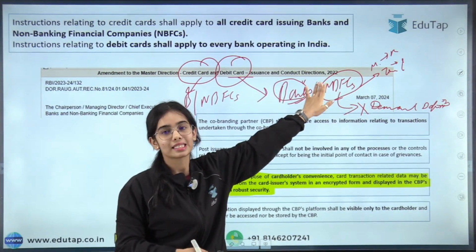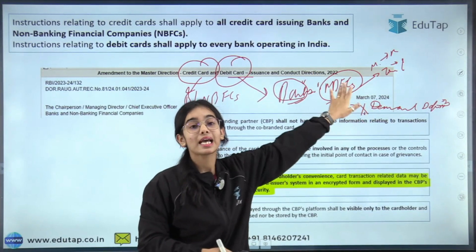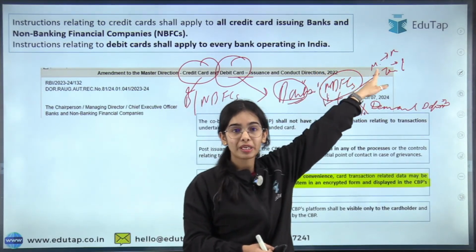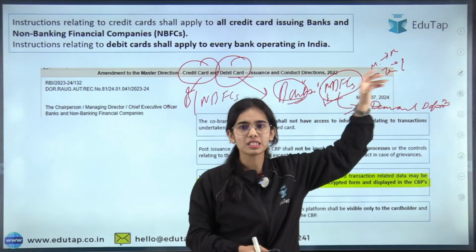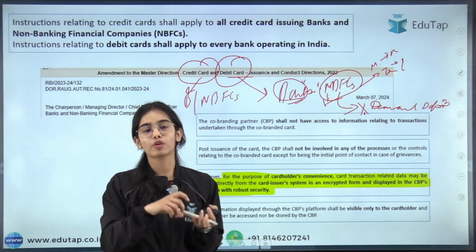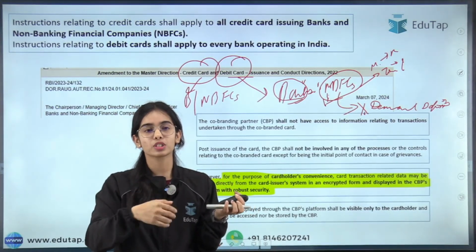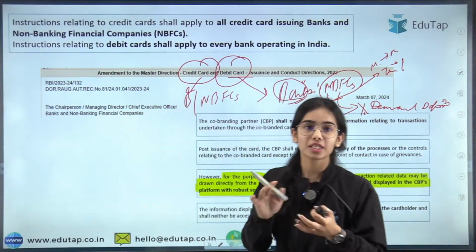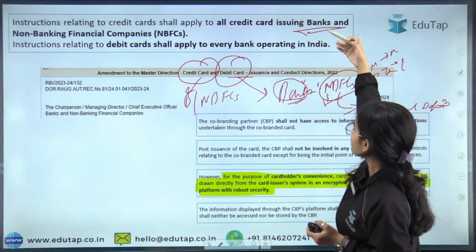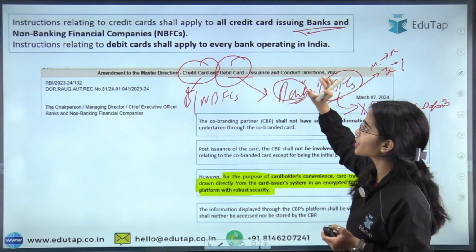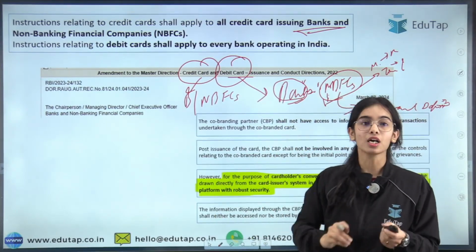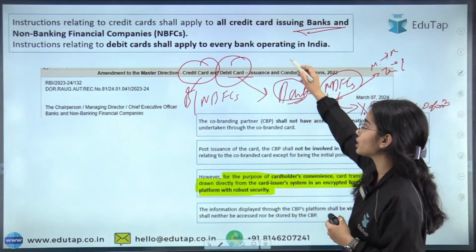So we have discussed this. Yes, the NBFCs cannot take demand deposits. They can only take time deposits, that is, for a minimum of 12 months and a maximum of 60 months. If the timeline is incorrect, tell me in the comment section. Whatever I remember is that for a minimum of 12 months they have to take the deposits, and a maximum of 60 months. Okay, so that is the idea. So here it is written that the credit card is given by the banks and the NBFCs, but the instructions for the debit card only apply to every bank operating in India, because every bank operating in India can issue the debit cards.